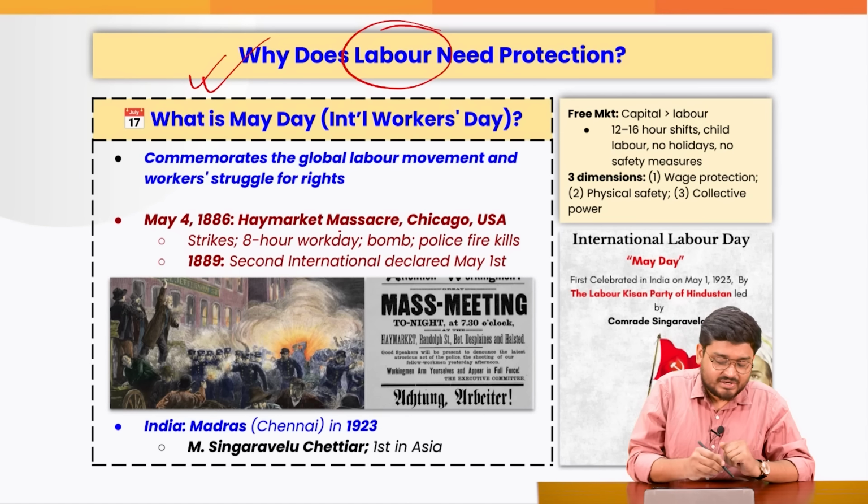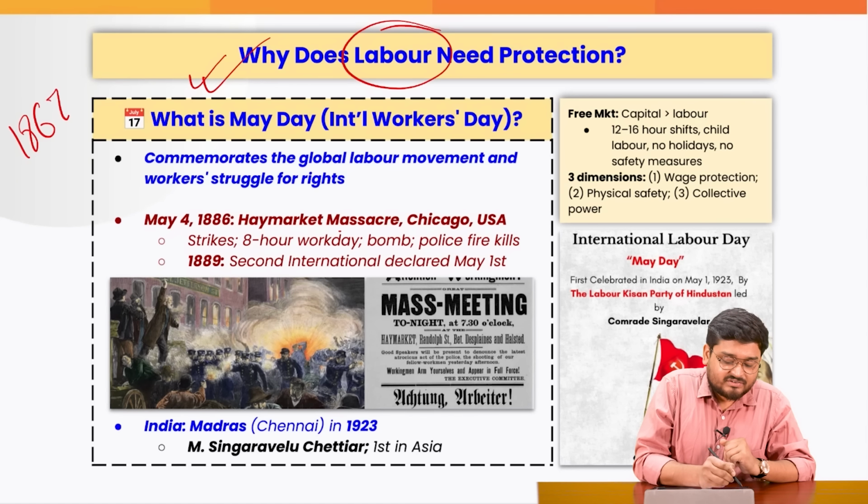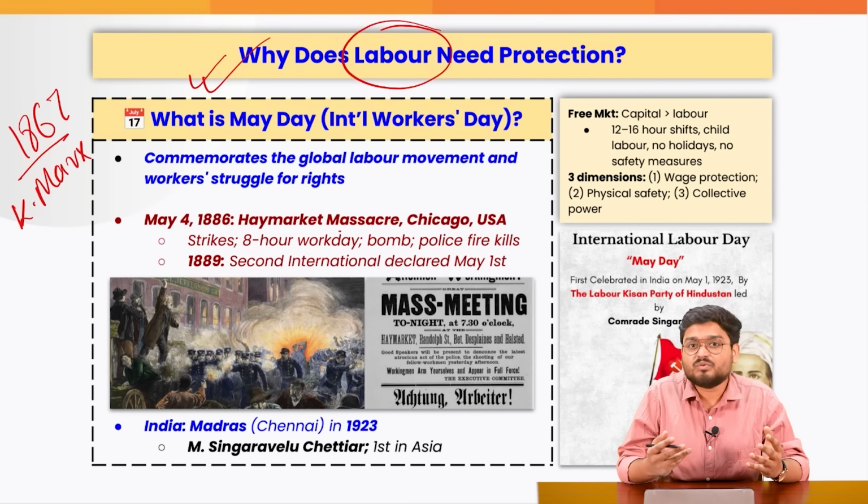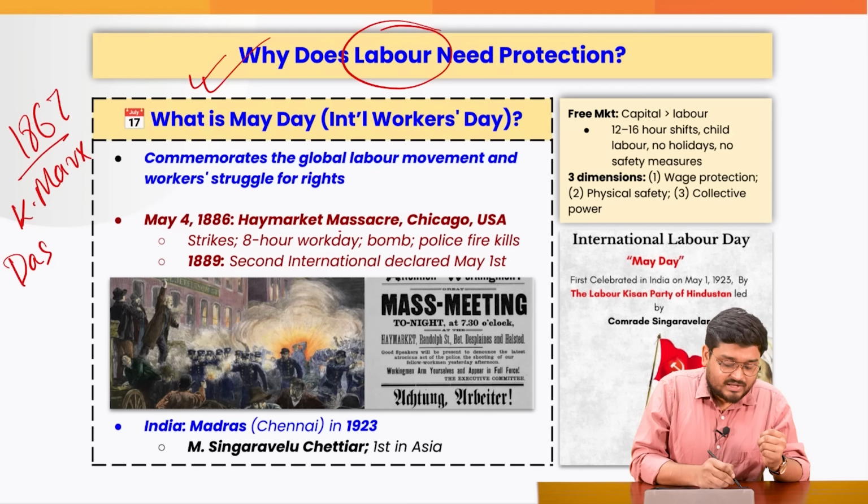All of us know that in 1867, Karl Marx came up with his seminal work known as Das Kapital.